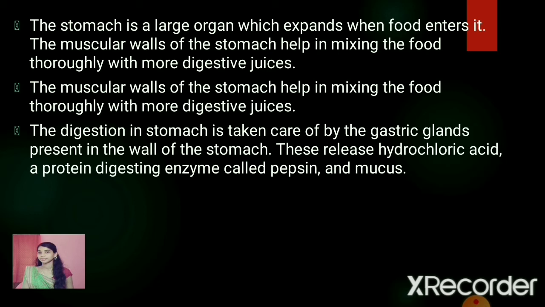The muscular wall of the stomach helps in mixing the food thoroughly with the digestive juices. The food is broken down into smaller pieces and churned to form a semi-solid paste. The digestion in the stomach is carried out by the gastric glands, and these gastric glands secrete a gastric juice. Gastric juice contains three important things: the hydrochloric acid, the mucus, and the pepsin.